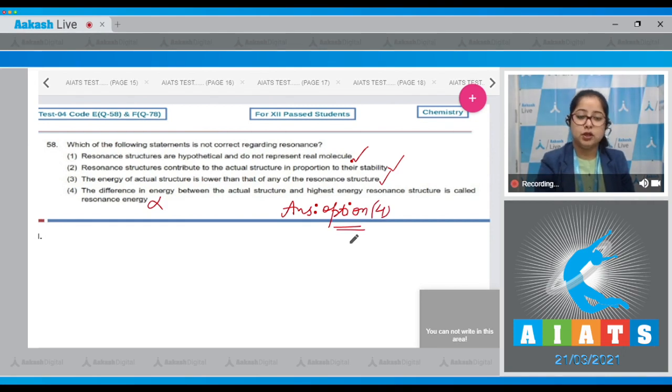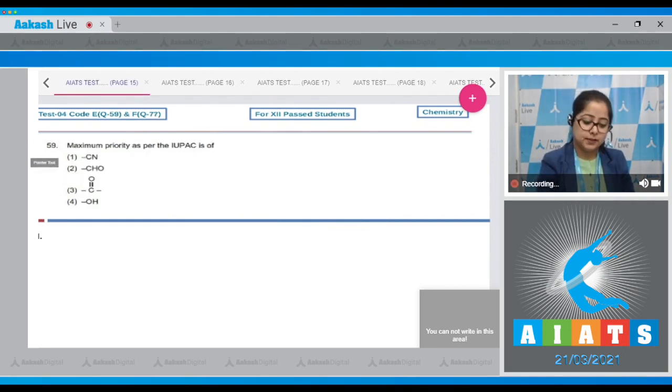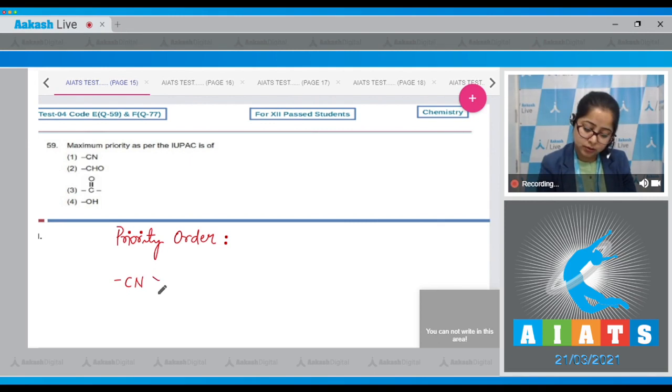Moving to the next question, which is question number 59. Let's read it. Maximum priority as per the IUPAC is of. Student, I'm writing the correct order of priority. So here priority: CN followed by CHO followed by C=O, that is ketone, and the least priority is given to OH. That means the correct answer is option number 1.